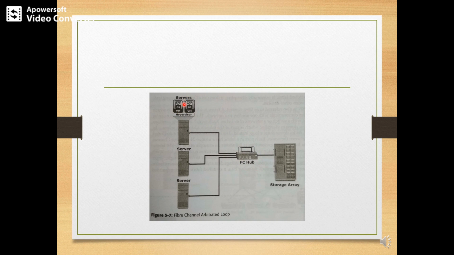So now server 1 can communicate with the storage array via the FC hub. Whenever this server is accessing the storage array, the other two servers need to wait until it completes its operations. The servers place their requests, but those requests will not be processed until server 1's I/O operation to the storage array is completed.